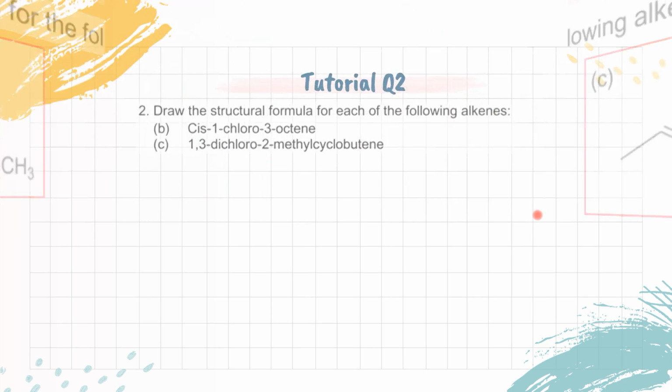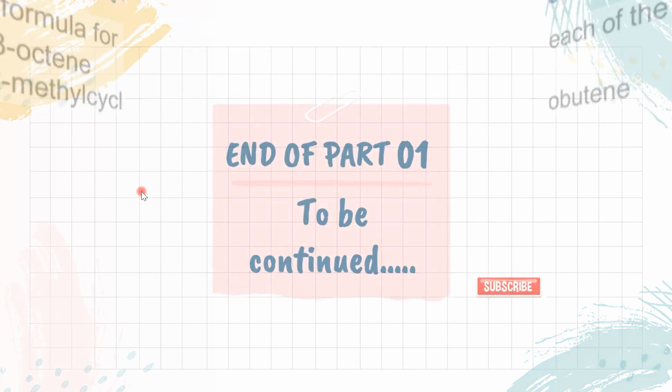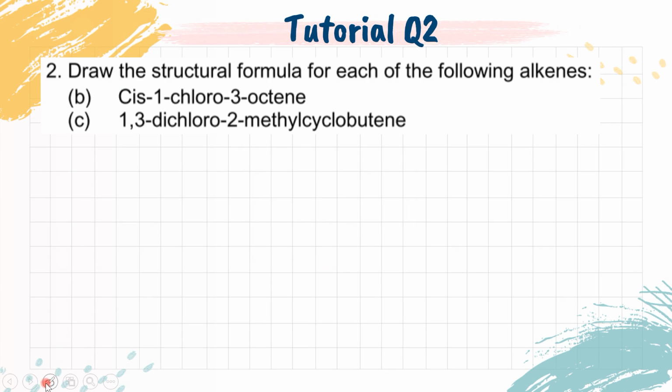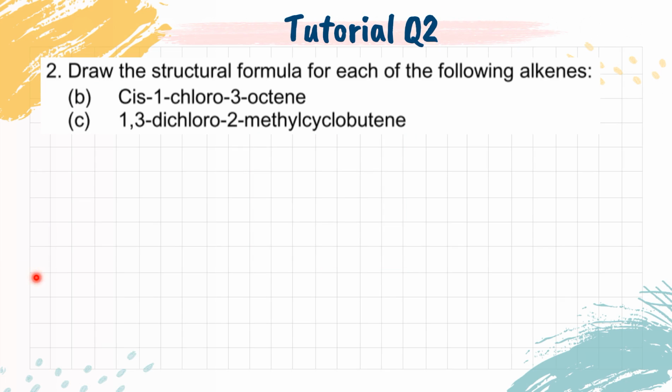Okay, next. Tutorial question number 2. Macam mana cara nak lukis. Okay, so kalau tak tahu nak lukis cis-trans, kita lukis nama belakang dulu. So kita lukis belakang dulu ya. Belakang dulu start dengan apa? Belakang tu apa? Maksudnya start dengan dia punya ni. This one parent, octene. Octene 8 carbon. 1, 2, 3, 4, 5, 6, 7, 8.